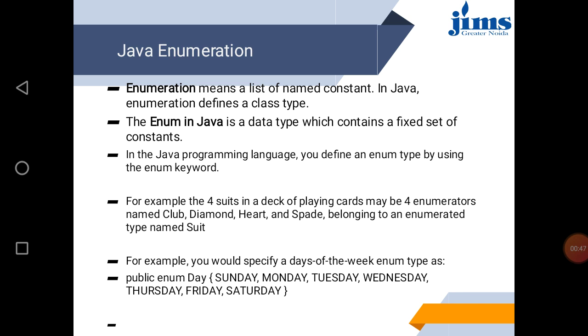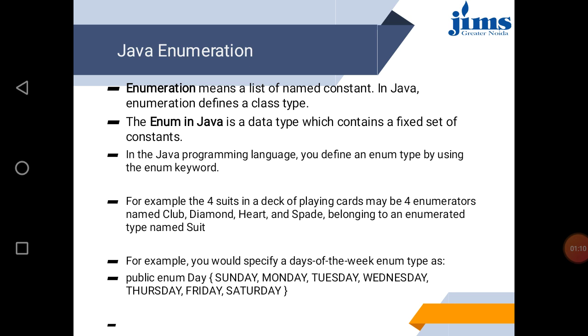And the enum word is used in Java to create enumeration. So in the Java programming language, you define an enum type by using the enum keyword. So we can create any list and we have to mention the elements of the list at the starting.